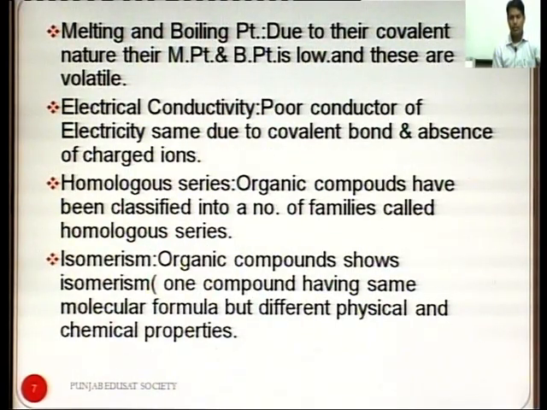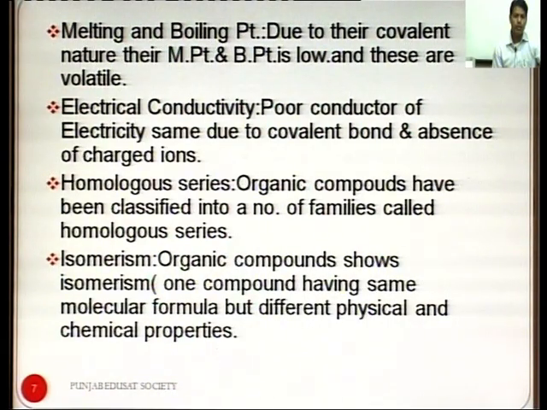Due to their covalent nature, their melting and boiling points are low and these are volatile. Electrical conductivity. Covalent compounds are poor conductors of electricity due to the covalent bond and absence of charged ions. Inorganic compounds have charged ions, so they are electrically conducting in nature.